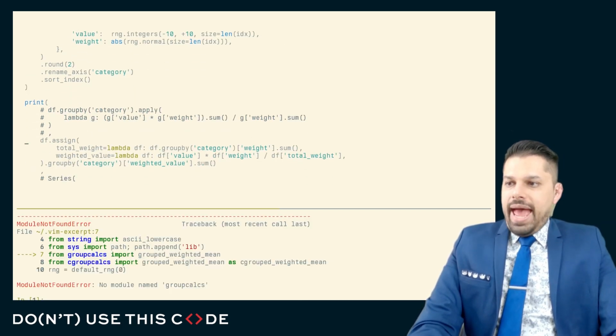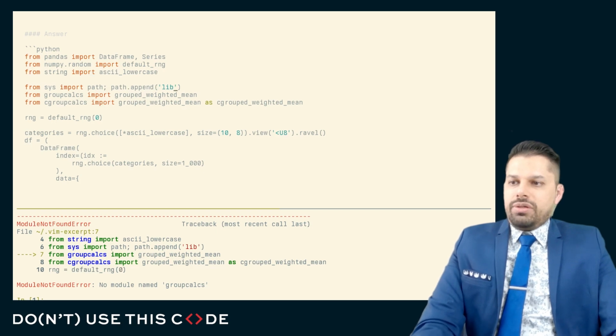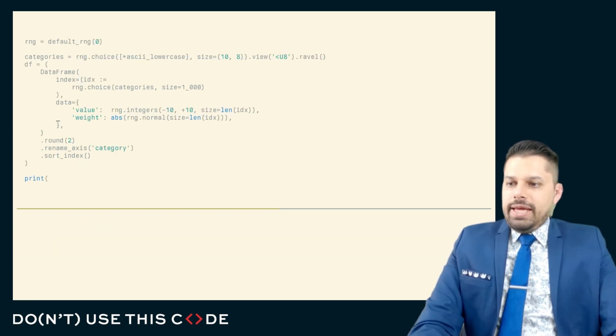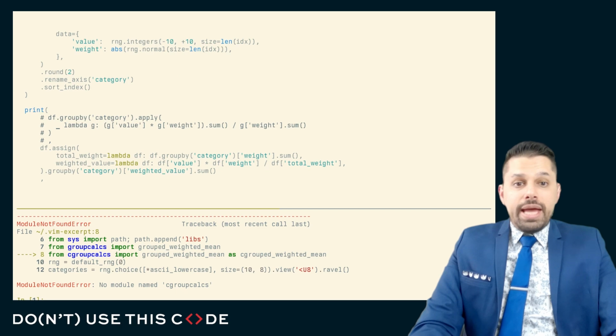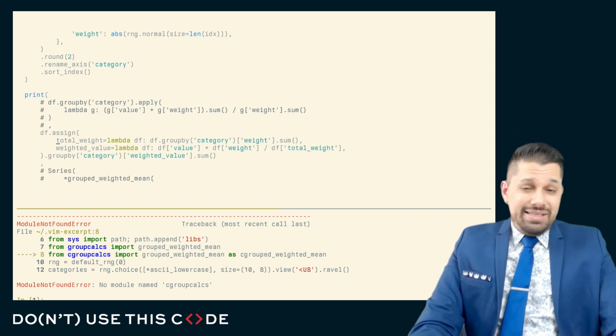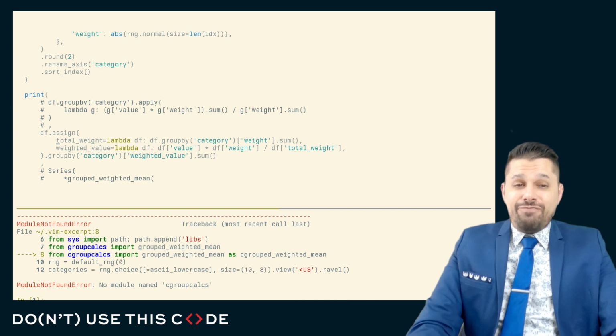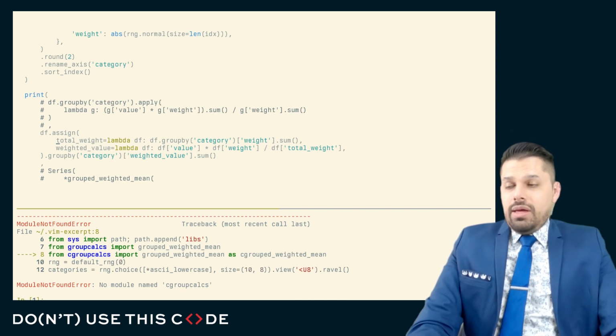It turns out that, and I think this is libs here where some of these extra libraries are located, when we have a group by apply, it oftentimes is going to be not only slow, but very, very, very slow.